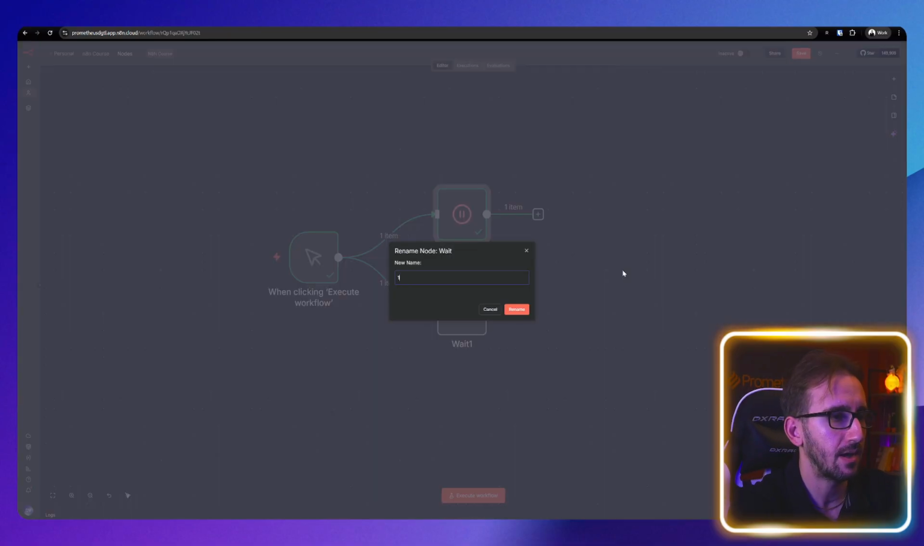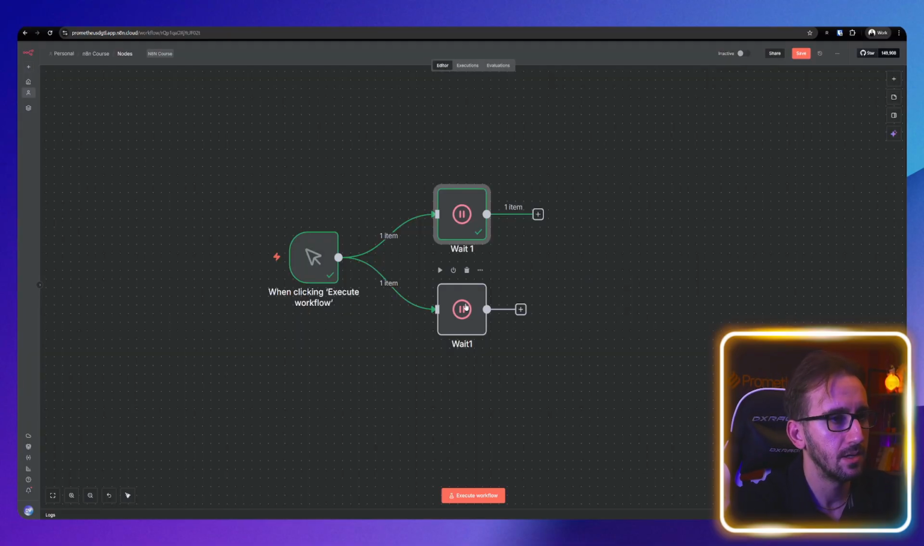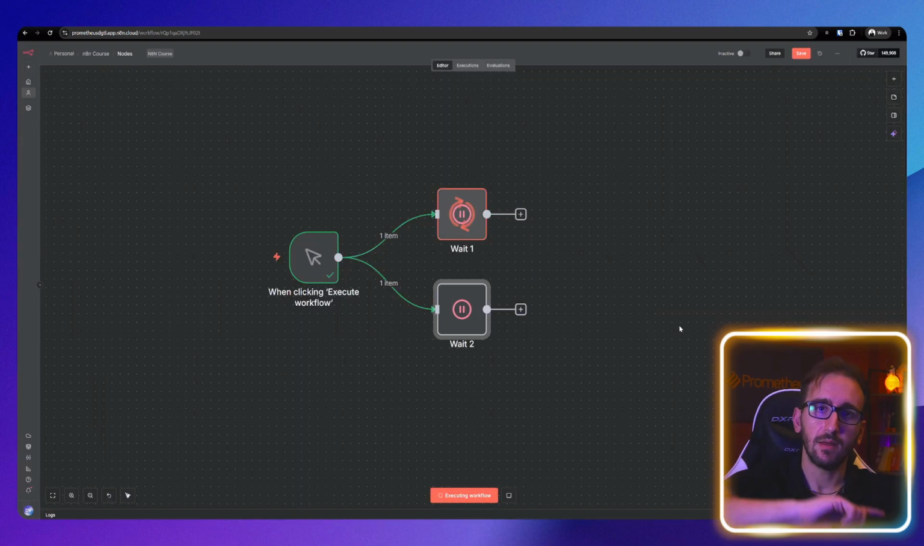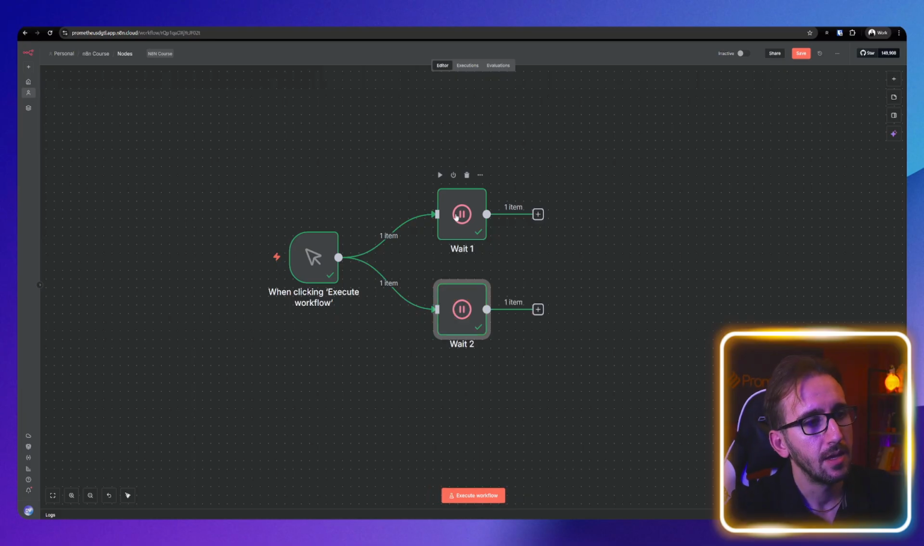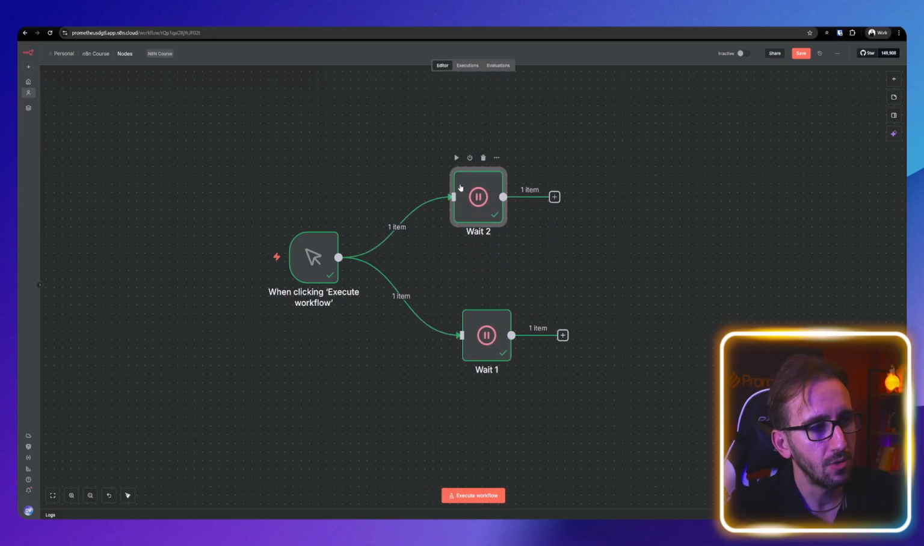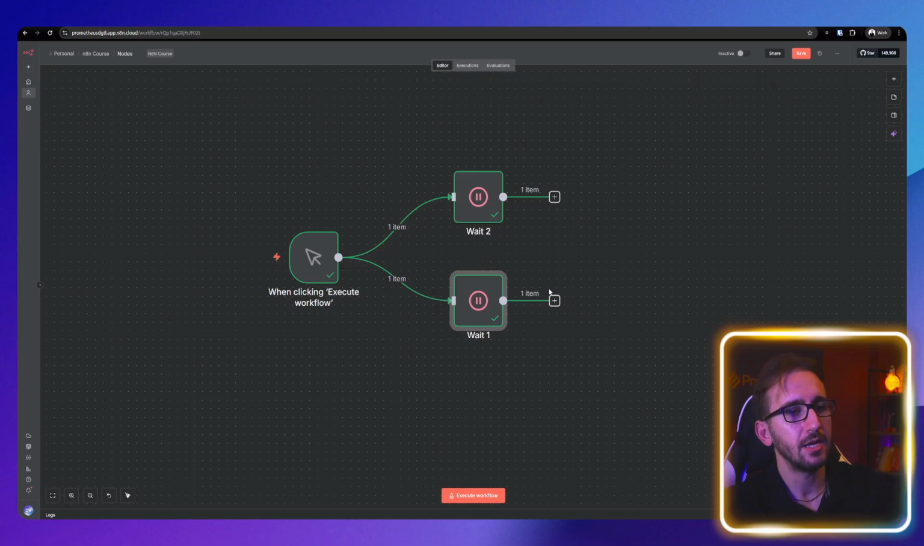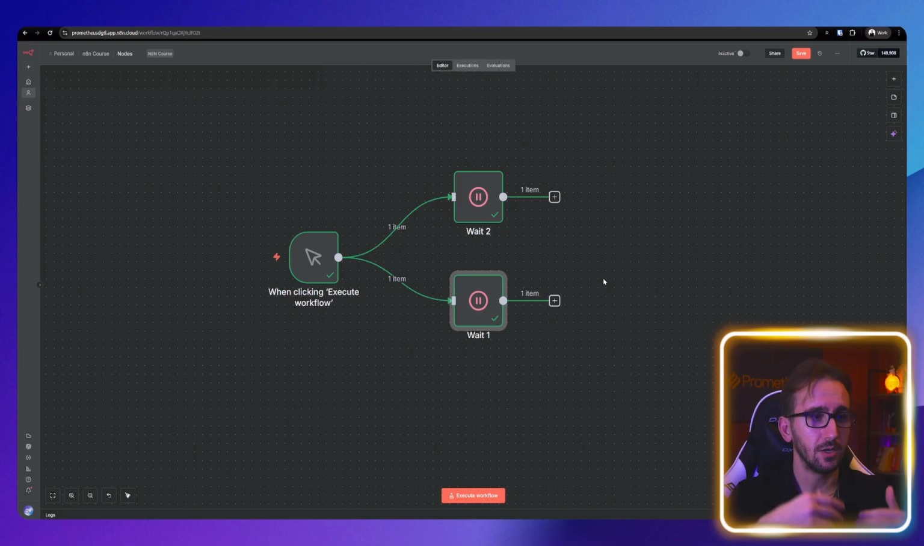And basically, actually, let's rename them to wait 1 and wait 2. As you can see, wait 1 runs first and wait 2 runs second. The nodes are running based on which one is higher. Okay, so the second one will run first now and then the first one. So all you need to do is reorder the nodes, and the one that's higher is gonna run first.